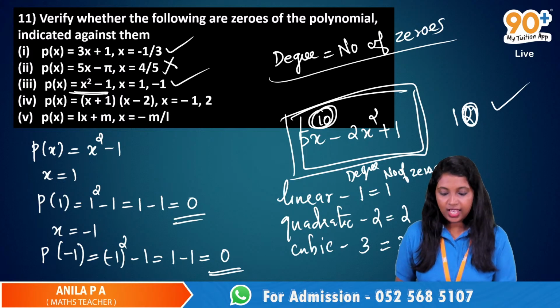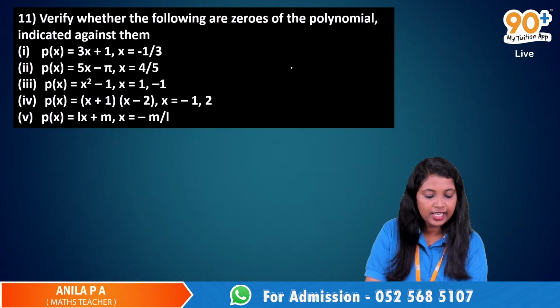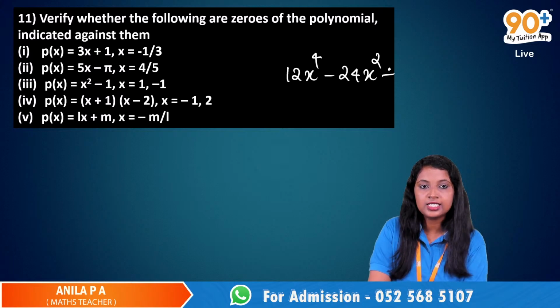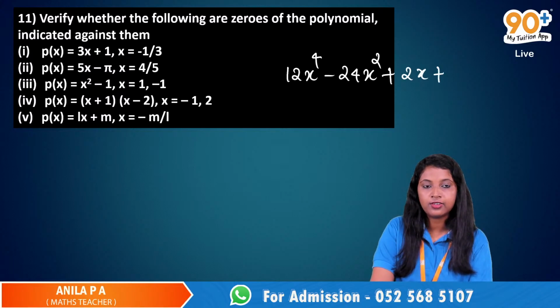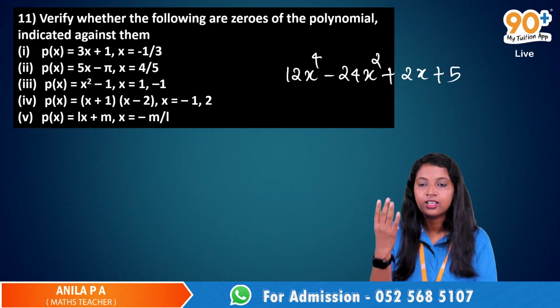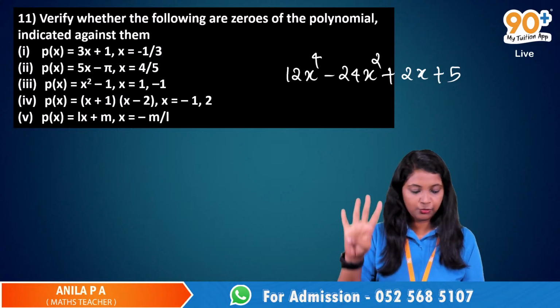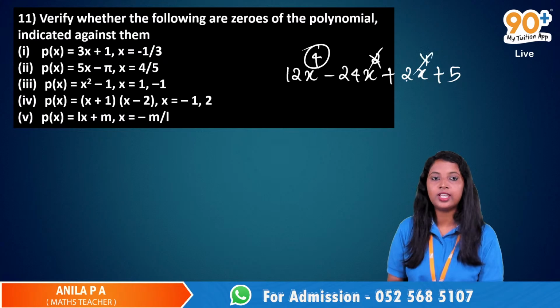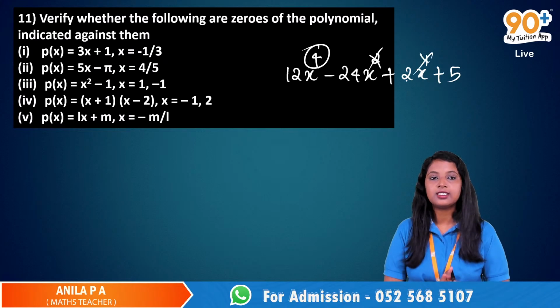Suppose we have a polynomial like 12x raised to 4 minus 24x square plus 2x plus 5. What is the degree of this polynomial? Yes, 4. Yeah, the degree is 4. We are not concerned about the square or the x raised to 1, nothing. The highest power only, that is the degree.